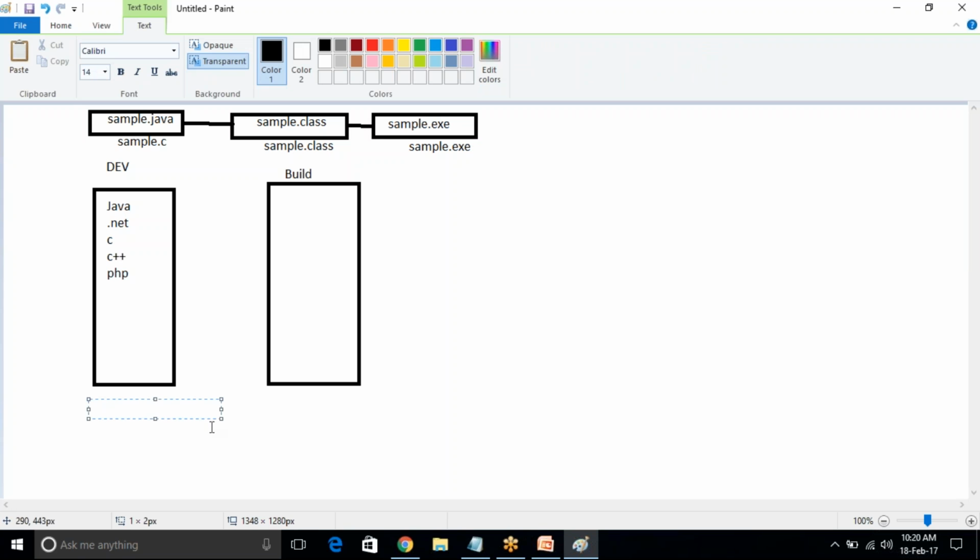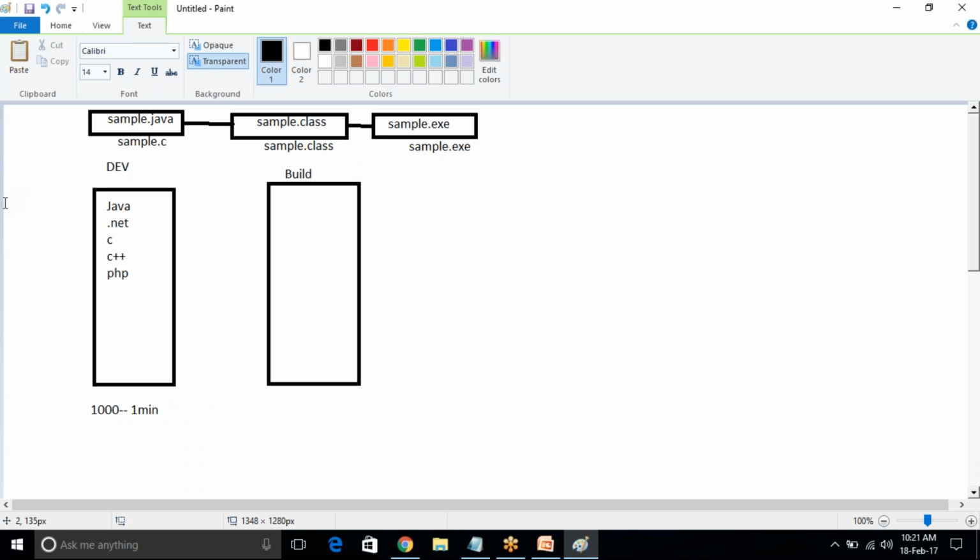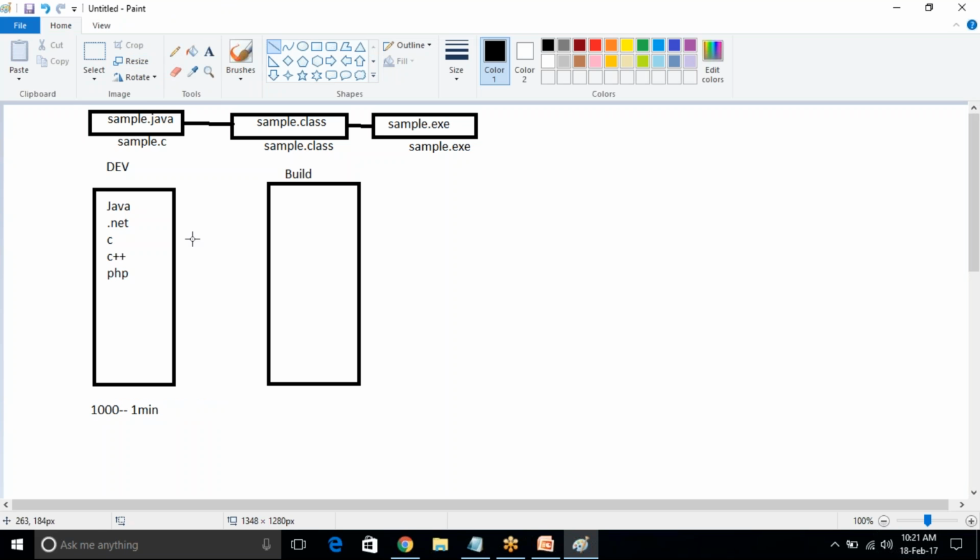Suppose I have 1,000 files. So each file for compilation purpose, it will take 30 seconds to 1 minute. For example, I'm saying 1 minute. See, here 1,000 into 1,000 minutes we are wasting the developers' time. So that's why we are hiring some build teams like this. So when you are developing the code, we need to inform the build team. The developer will inform the build team.